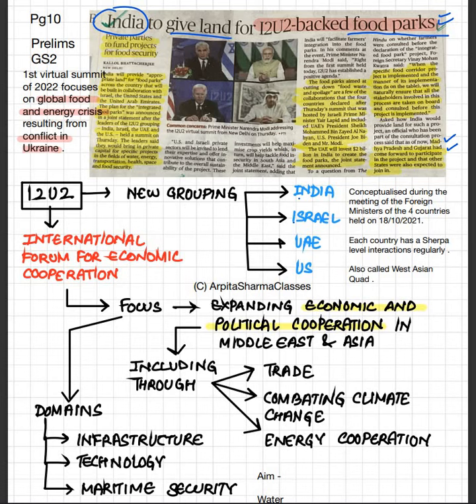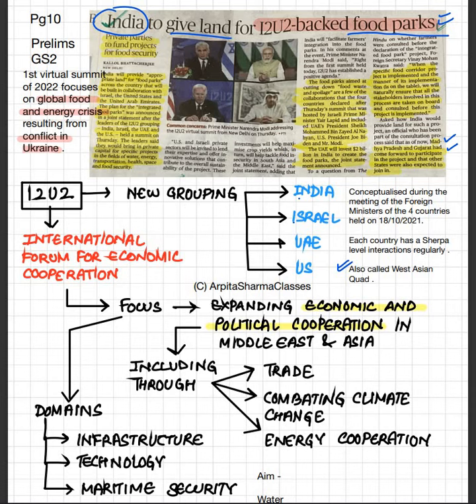Now, when we talk about the I2U2 summit, we have to remember that the summit was also known as the West Asian Quadrilateral. Quad means four countries are part. West Asian Quad इस summit को भी कहा गया है. Why is this organization known as West Asian Quad? Because the Western nations and Asian nations are coming together in this summit. All right, India, Israel, UAE, and USA. That is why it is known as the Western Asian Quad.